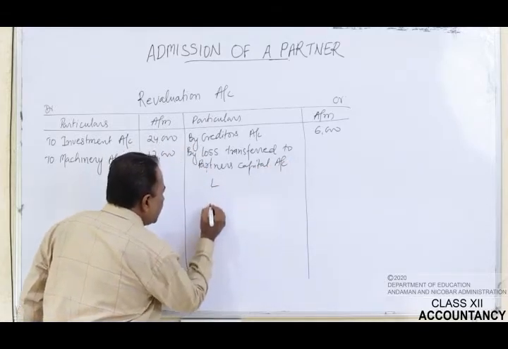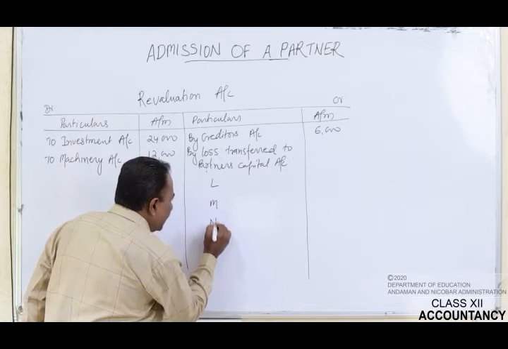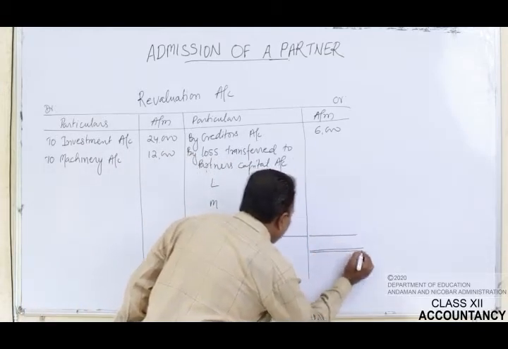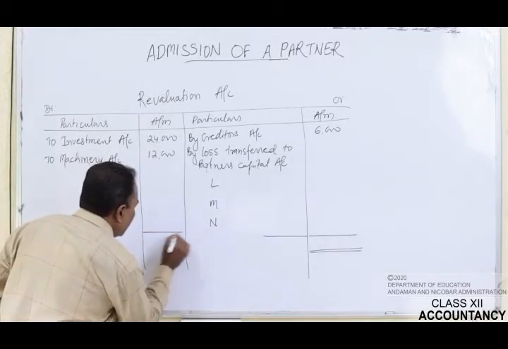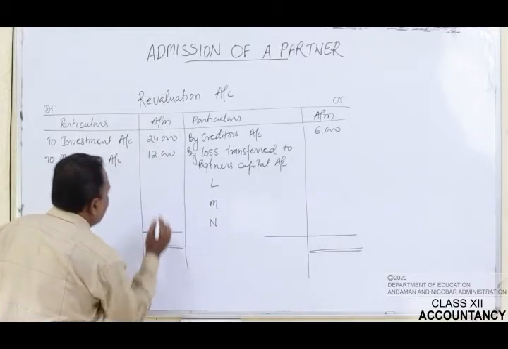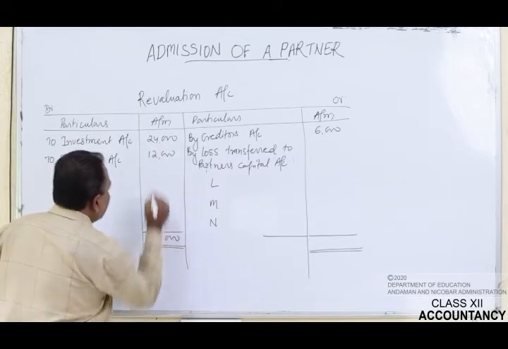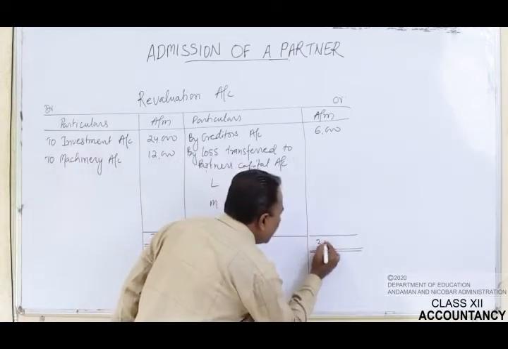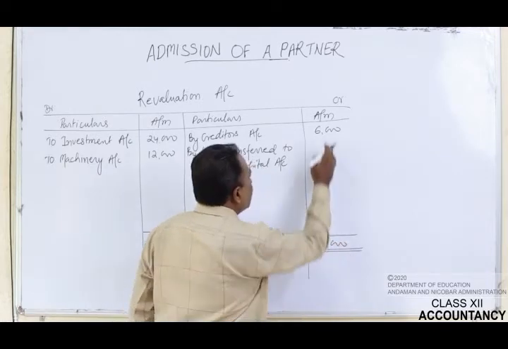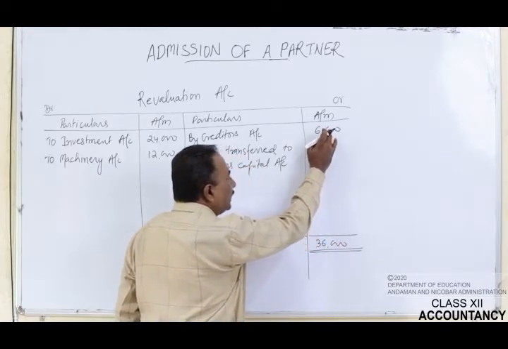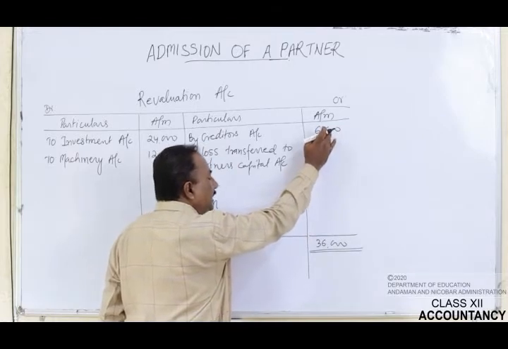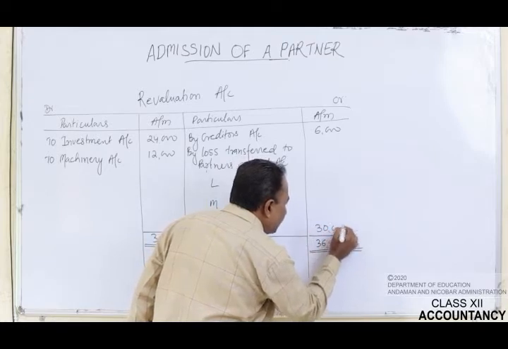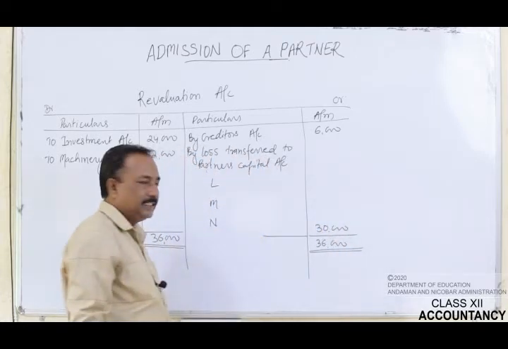Who are the old partners? L, M and N. So in their capital account, these losses will be transferred. Now let's total the amount of the debit side. It is 36,000. The same figure will be written on the credit side. See, what is the amount on the credit side given? It is only 6,000. If you subtract it, the balance left is rupees 30,000.